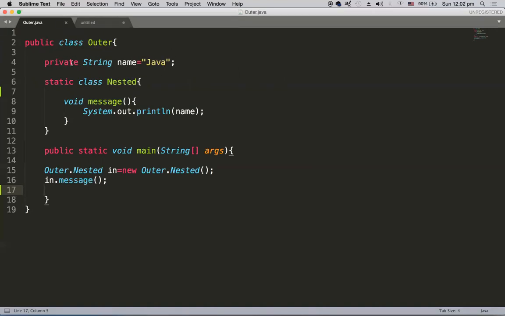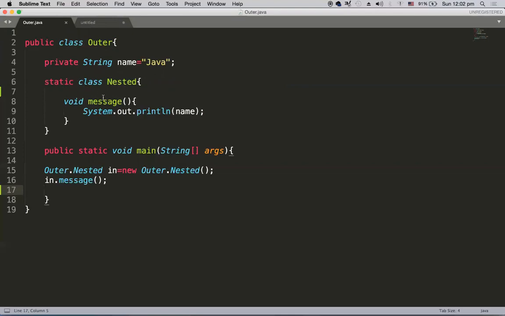This is a non-static member, because there is no static. And this class Outer has a static class called Nested. So now I have a static nested class inside this class, because class Nested is of type static.